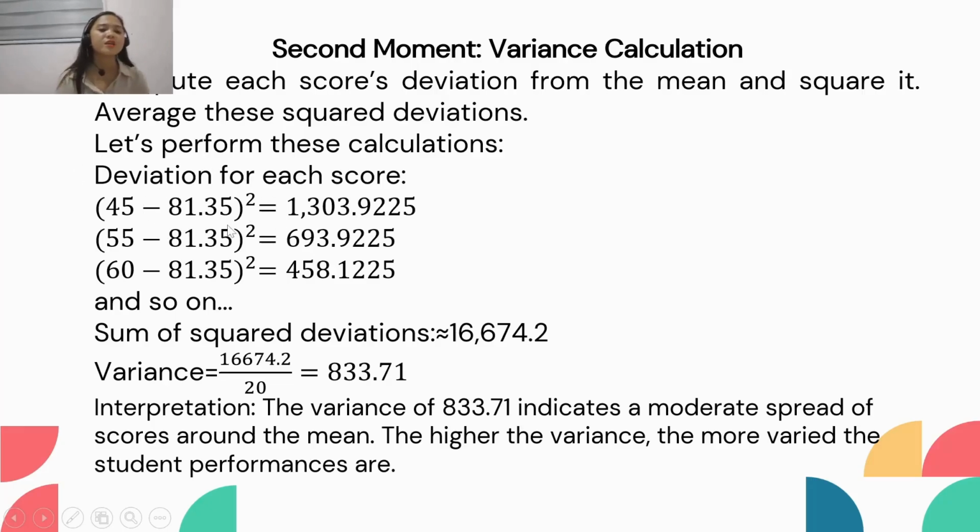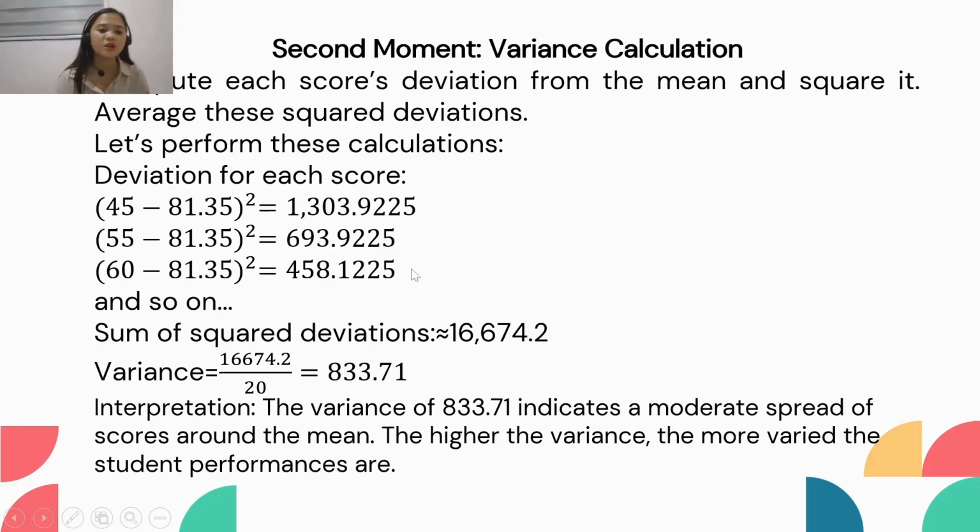Their difference, we must square it. So that is 1,303.9225. And then again, 55 minus 81.35 quantity squared, that is 693.9225. And next is 60 minus 81.35 quantity squared, that is 458.1225, and so on.